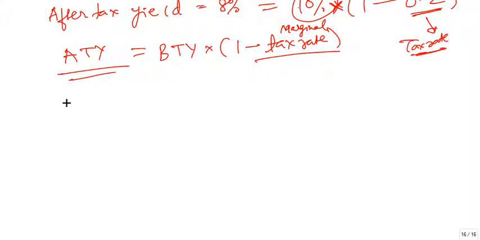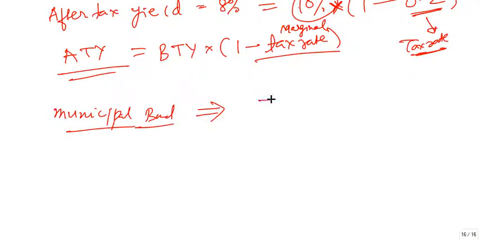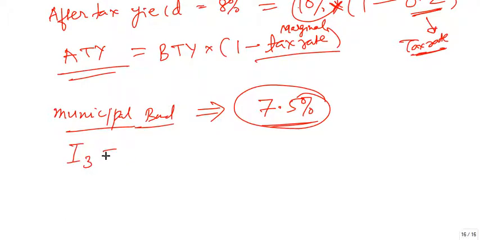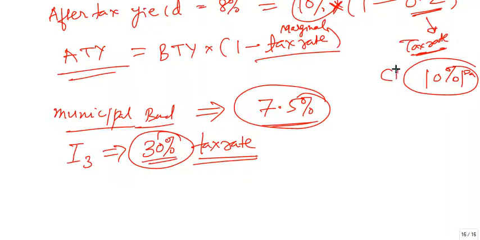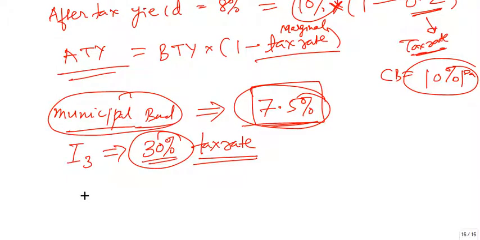Now suppose there is a municipal bond given to you, and the municipal bond gives you a yield of 7.5%. We are evaluating this for an investor in the 30% tax bracket, so his tax rate is 30%. We are evaluating whether he should invest in the 10% yield corporate bond, or in the municipal bond which has a 7.5% tax free rate, right?